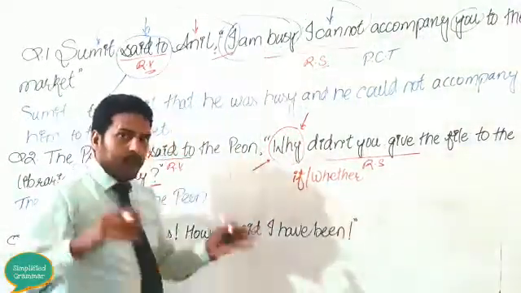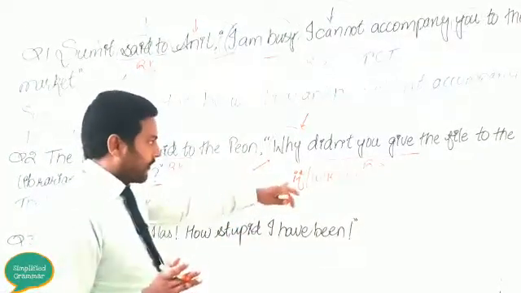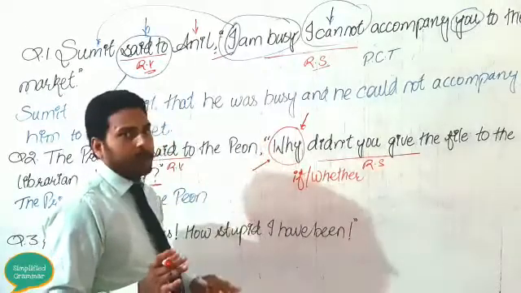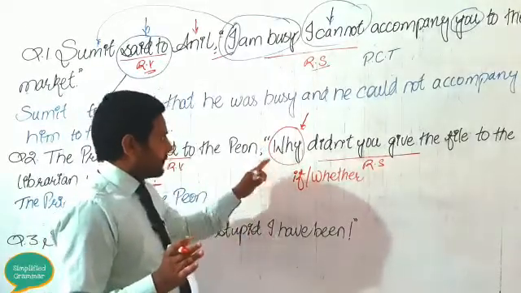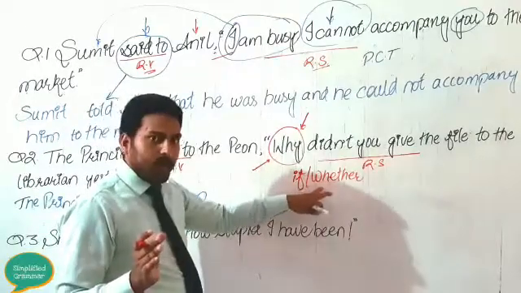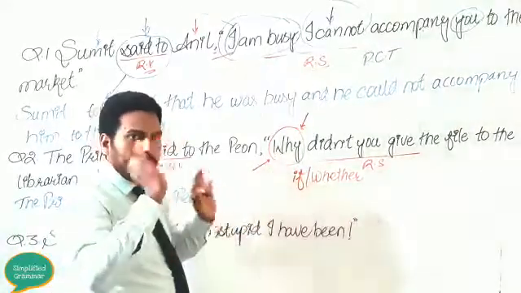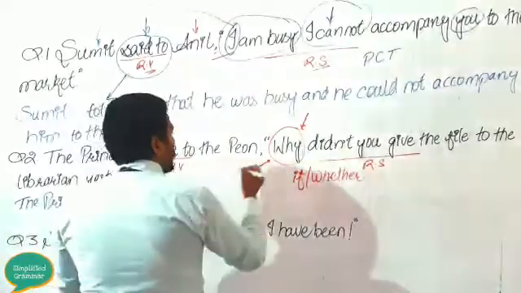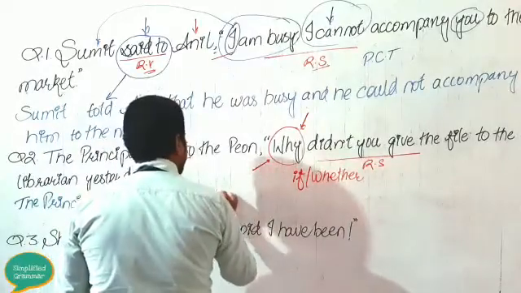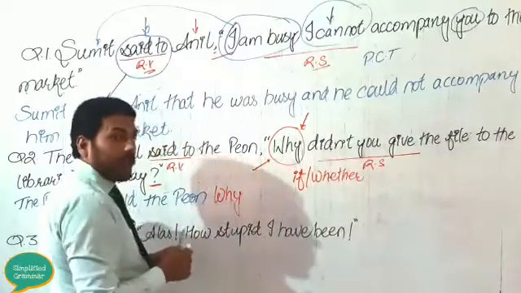When we change interrogative sentences from direct to indirect speech, there we use if and whether in order to remove the double inverted commas. However, we are not going to use if and whether here. Why? Because your reported speech is beginning with W. Okay, so right there, the principal told the peon why will be as it is.